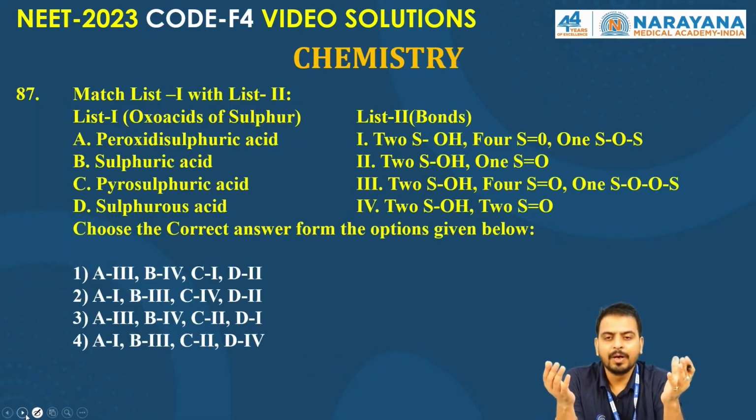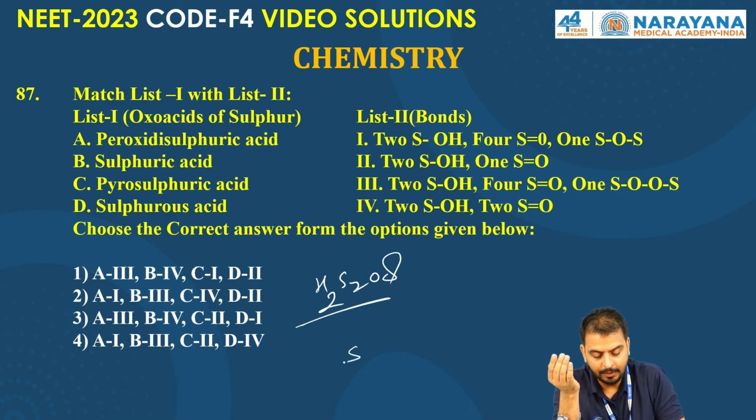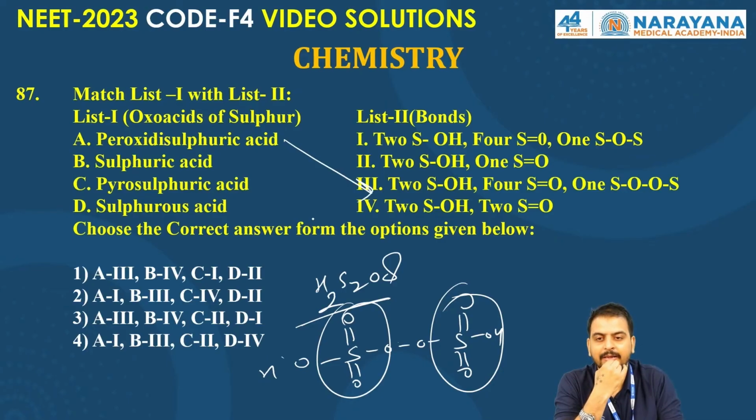Now, you already know peroxydisulfuric acid, H2S2O8. Here you have the S-O linkage and then double bond O, double bond O, double bond O, double bond O, OH, OH. So 4 S=O bonds and 1 S-O-S bond. Here you have the 2 S-OH, 4 S=O, and 1 S-O-S bond. So A goes to the third.